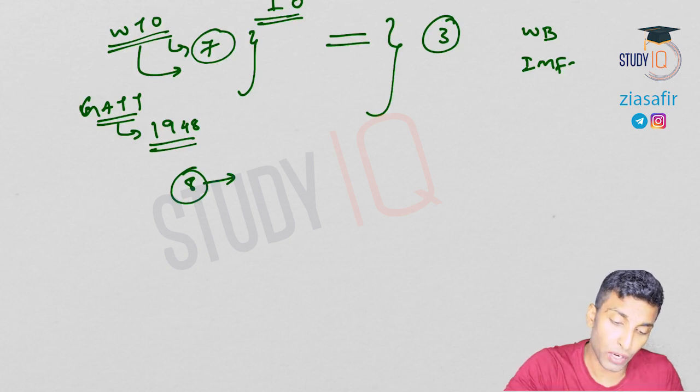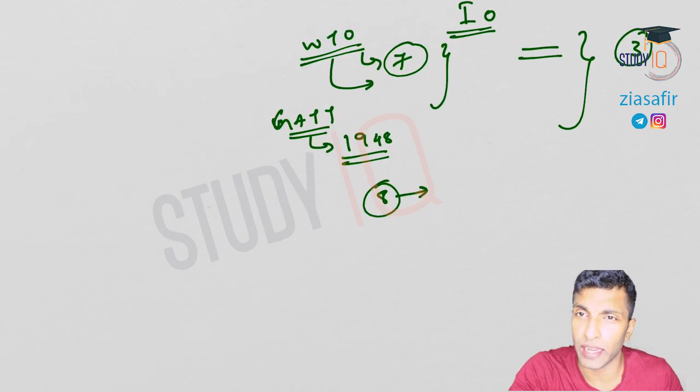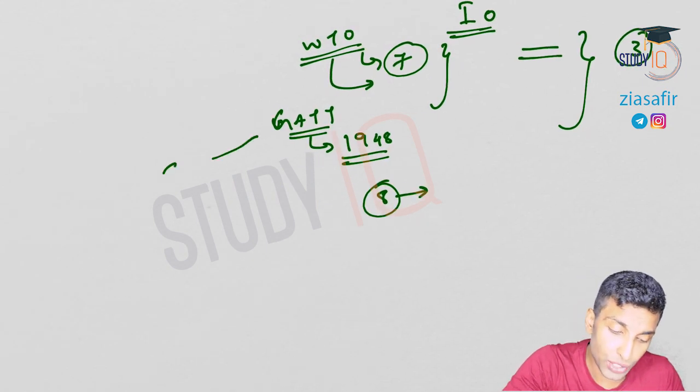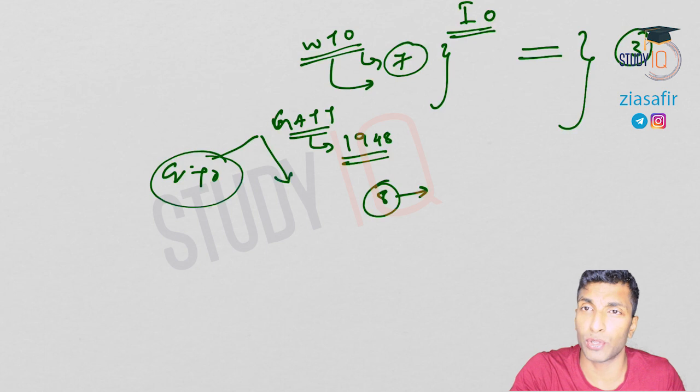With that, one of the most important provisions was that the name and nature of the organization will change. So GATT changed to WTO. The name changed, World Trade Organization, from General Agreement on Tariffs and Trade. The nature will also change. It is now not only trade. Till then it was trade. Now intellectual property, investment measures, all these issues will come in the domain of WTO. Okay, so the name and nature of the organization will change.